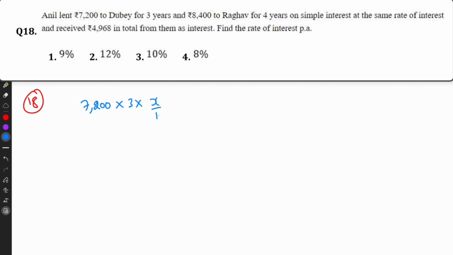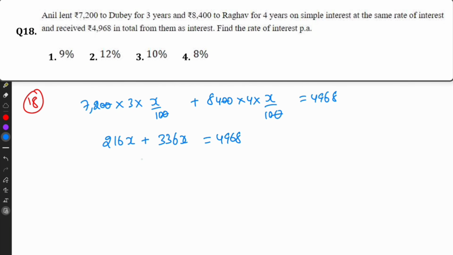We don't know the interest, so I'm taking it as x%. 8,400 to Raghav, 4 years, x%, and received 4,968 in total as interest. So we have to find x. 0, 0 cancel. So that is 216x plus 336x equal to 4,968.